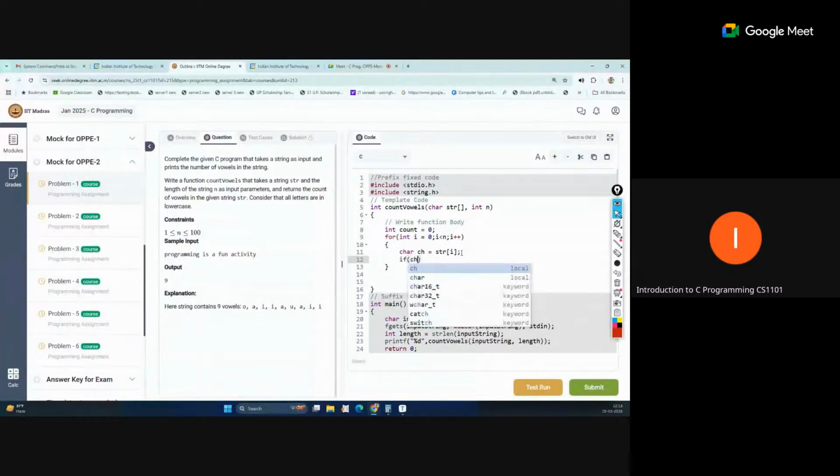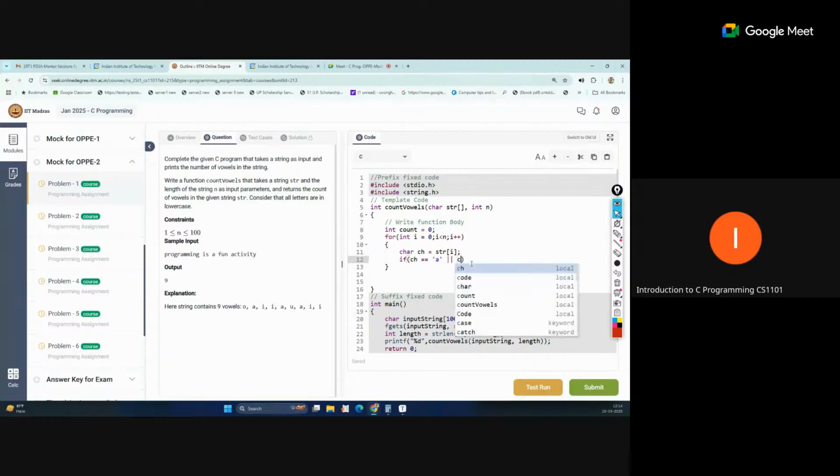This is simply ch equal to 'a', so this is the first. If our character matches any of the vowels, then our counter should be increased. That means we should use an or condition here. If this is true, fine; if it is not true, we check the second. If the second one is true, then fine. If any of the conditions becomes true, we will increment our counter, because we are looking for the total number of vowels count here.